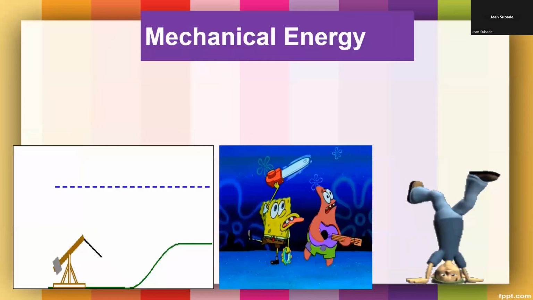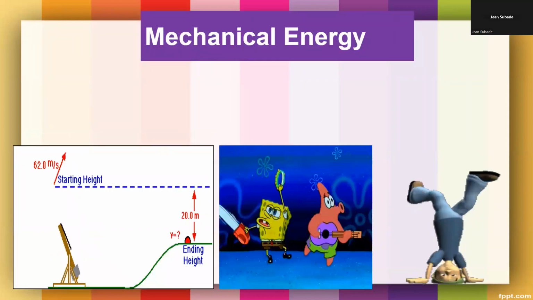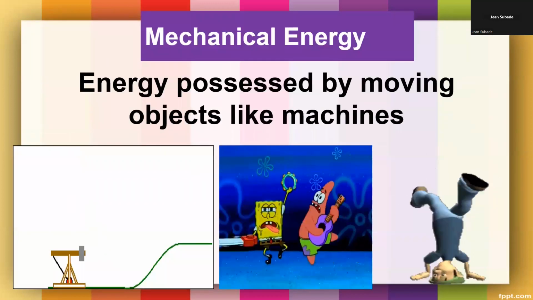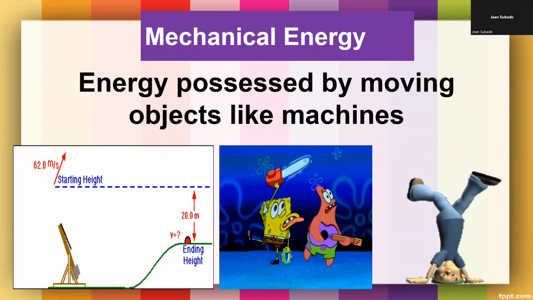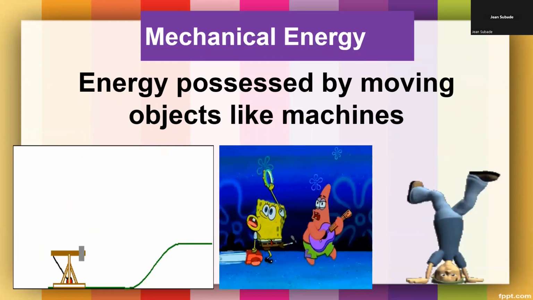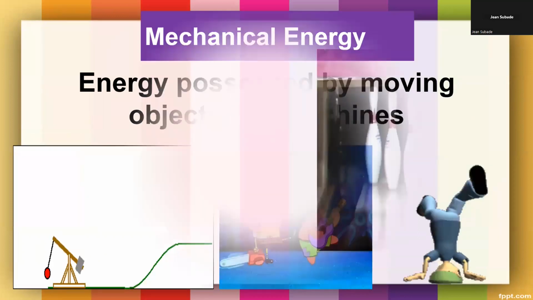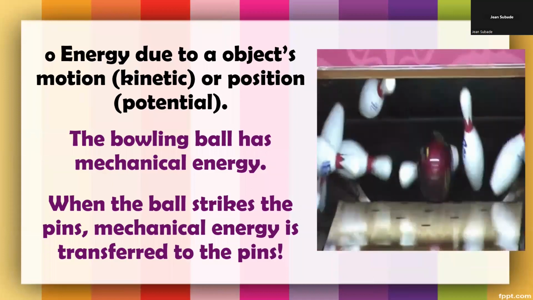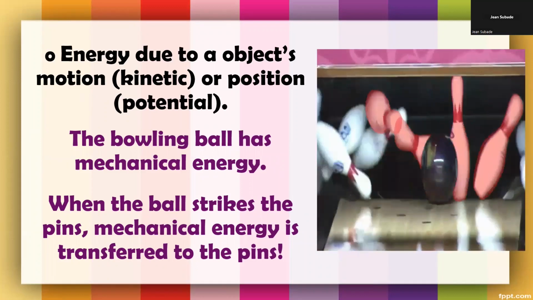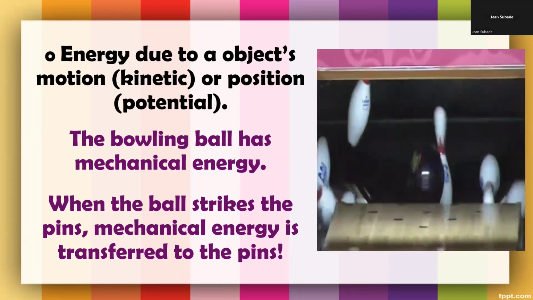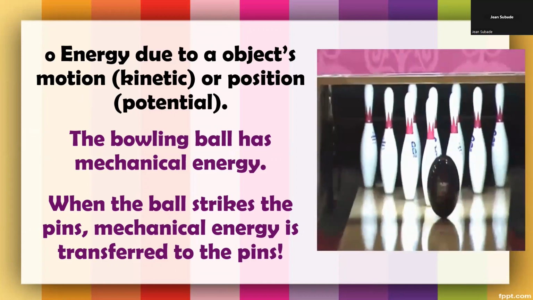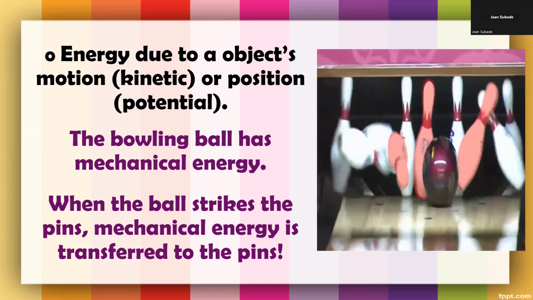Another form of energy is the mechanical energy. It has something to do with movement. It is energy possessed by any moving object, like a machine. You will remember in physics that if an object is in motion, it has kinetic energy, and that is mechanical. If not, then it has potential energy.